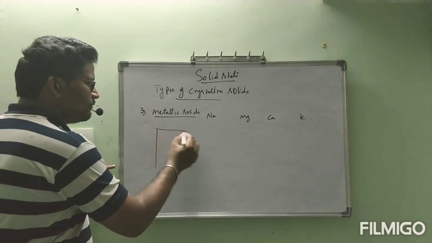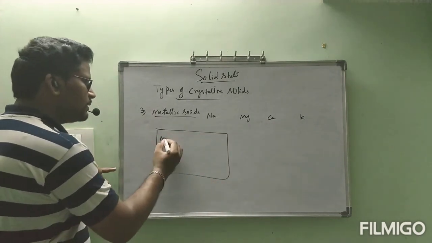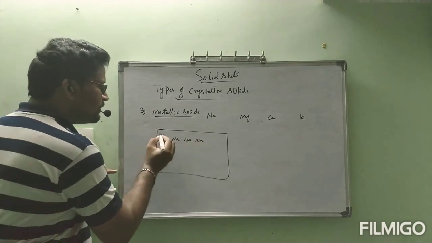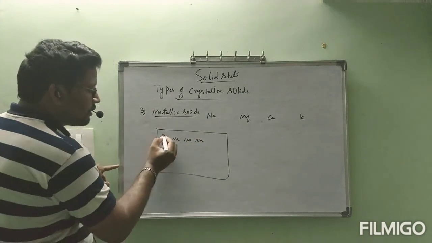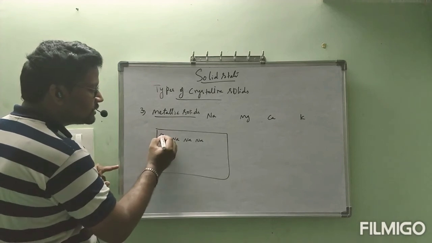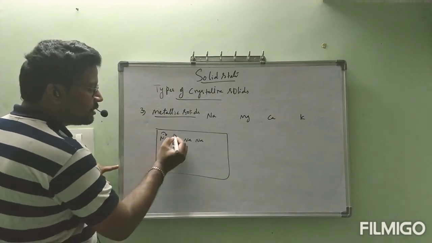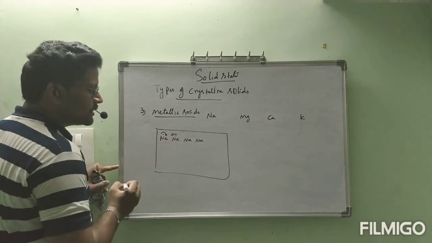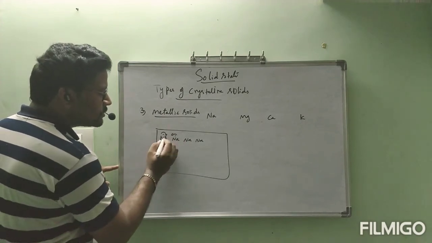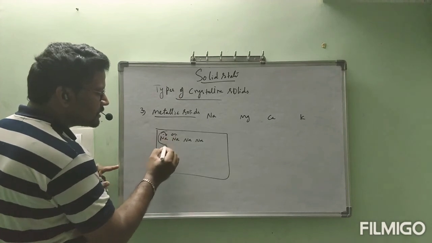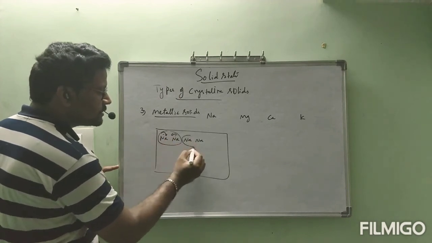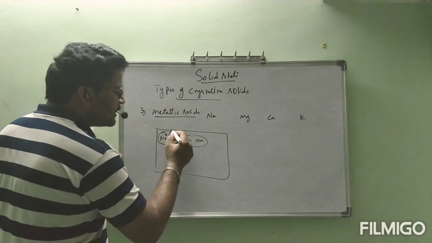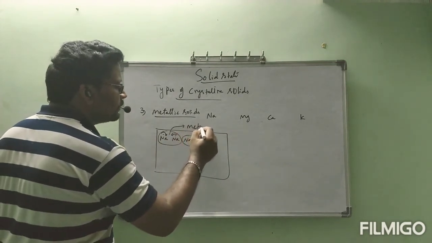In sodium, there is one free electron spinning in clockwise direction. The one free electron present in the adjacent sodium is spinning in anti-clockwise direction. Because of those opposite spins, there is a small attraction between sodium and sodium. Like that, they are closely packed with each other, and that attraction is called metallic bonding.